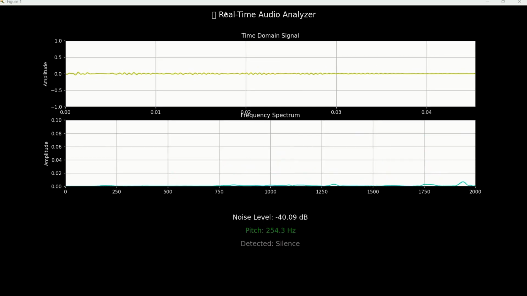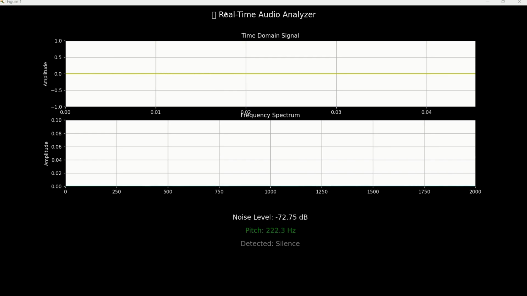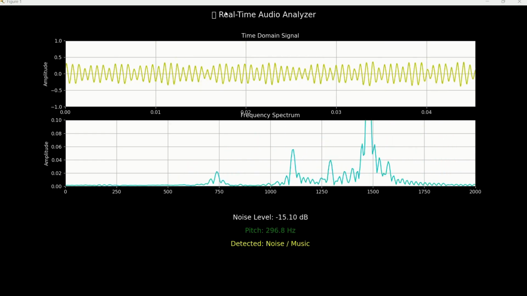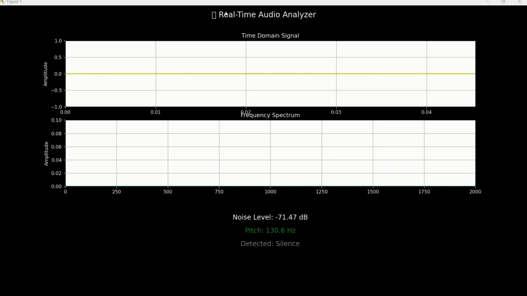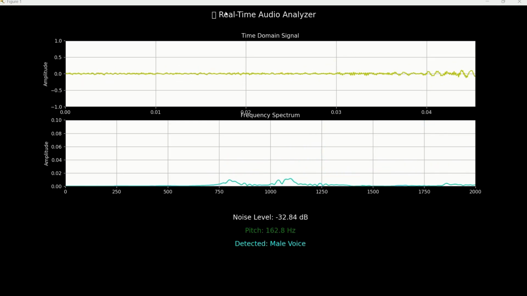In this system, we analyze live audio from a microphone and classify it based on its frequency characteristics. The output is not constant because human voice, noise, and music all change continuously in time. The fluctuations you see on the screen are expected. They simply indicate that the system is reacting in real time to whatever sound is present.